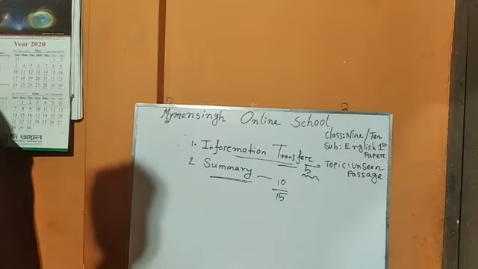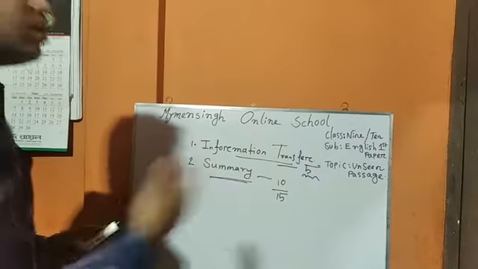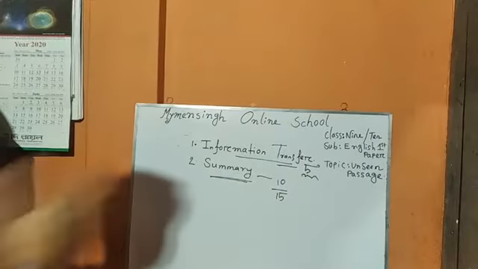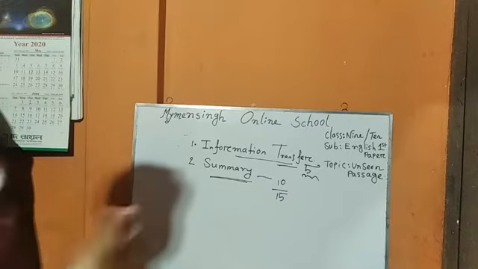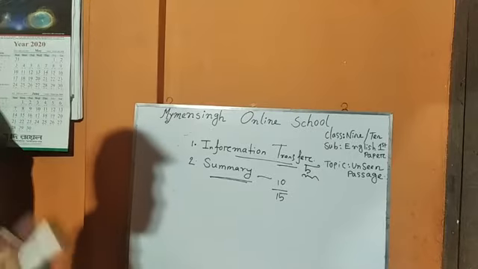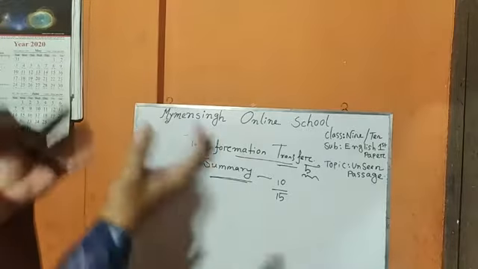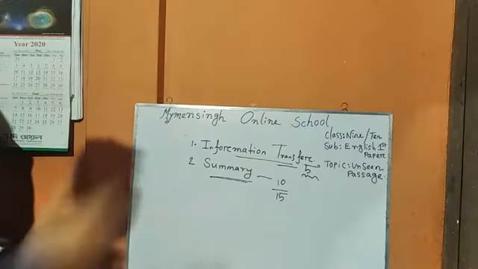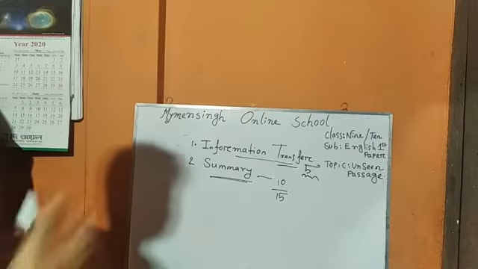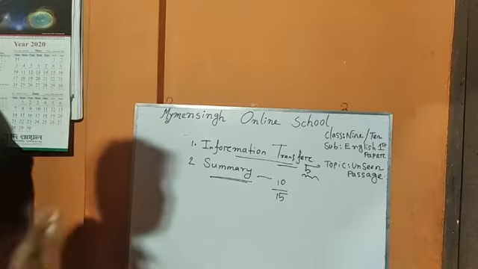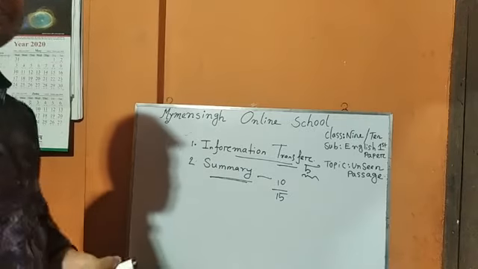Clear? To ensure 80 or 90% marks from those 15 marks, we have to follow some tactics and some rules. That is why please follow my lecture.